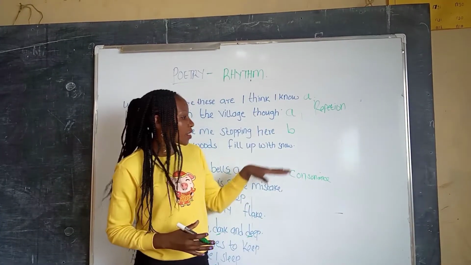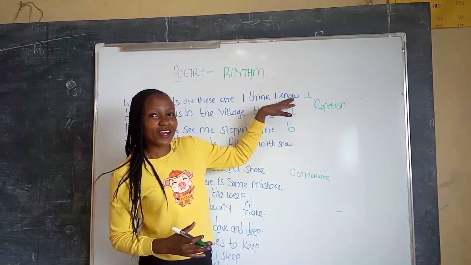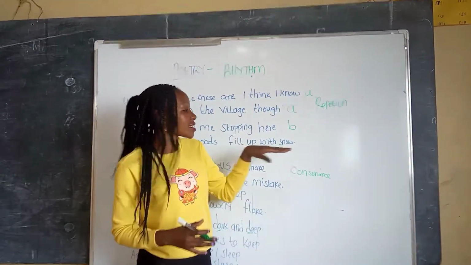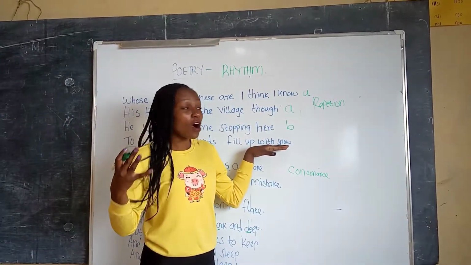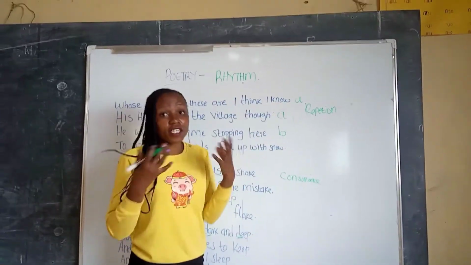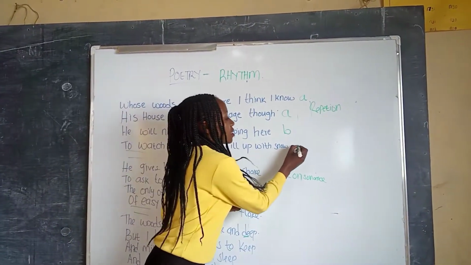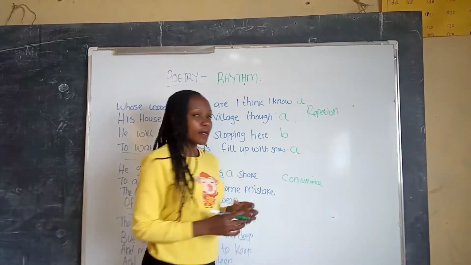Number four we have snow, it ends with an o sound, though and snow are similar, so we use the same letter, that is A.